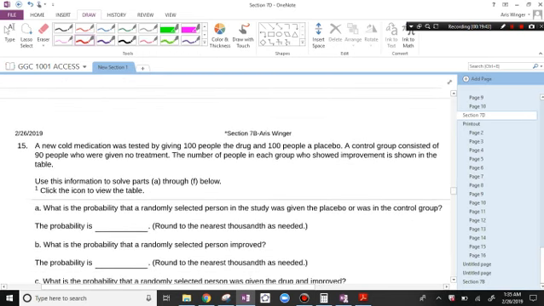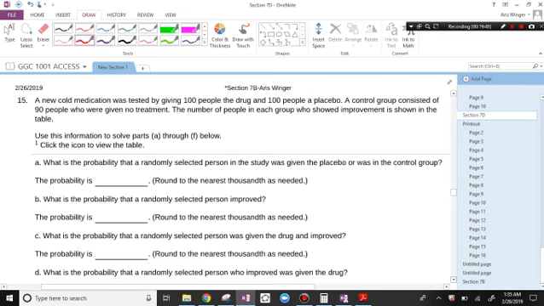A new cold medication was tested by giving 100 people the drug and 100 people a placebo. A group consisted of 90 who were given no treatment.